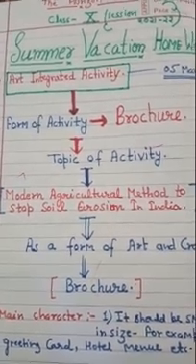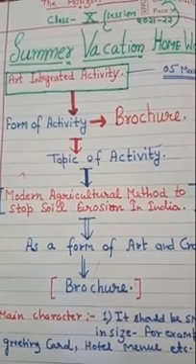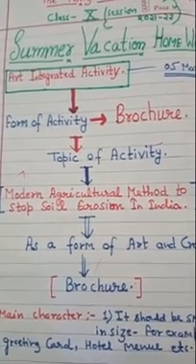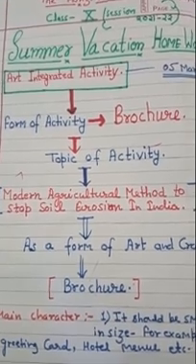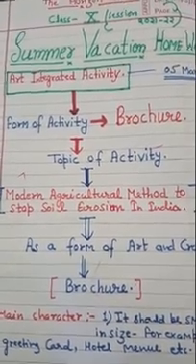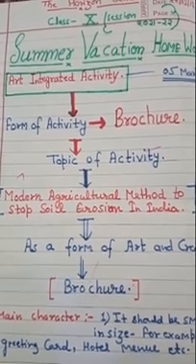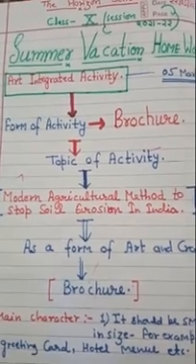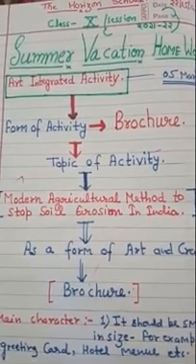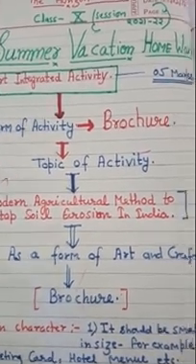I hope you have seen the brochures of hotels or motels or any advertisement company, how they advertise with the help of different sorts of brochures. They highlight their dishes, their eatable things, so many things. So the art integrated activity we are going to complete in high school for the session 2021-22 in social science is that your form of activity is a brochure.